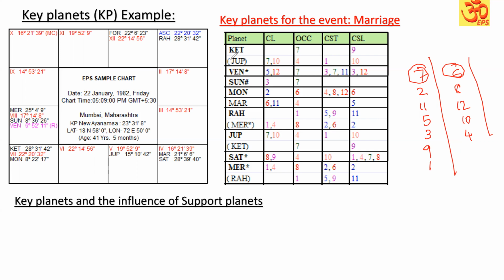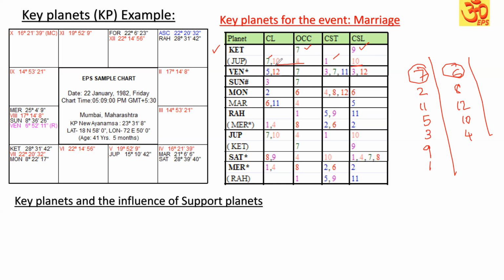Look at the planet Ketu. Ketu is having OCC 7 and CSL 9. This is the primary, the first planet. Jupiter is the second planet, having 7 and 1 on the favorable side. 7th Lord, 10th Lord occupying 4th house, but Star Lord for Lagna and Sublord for 10.